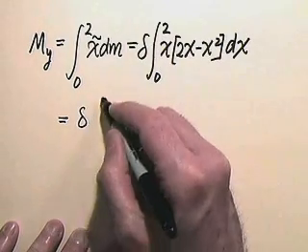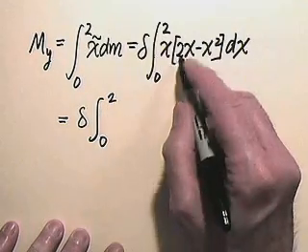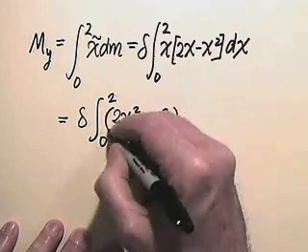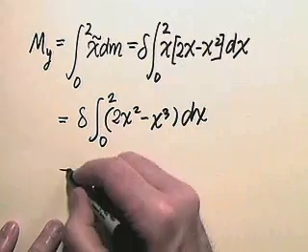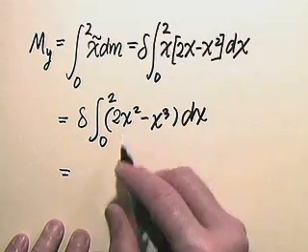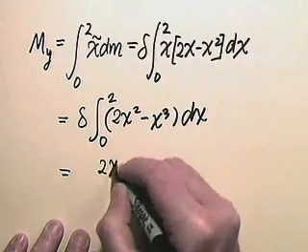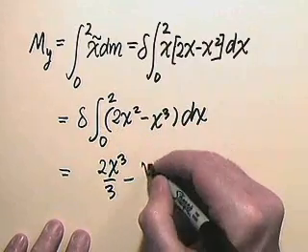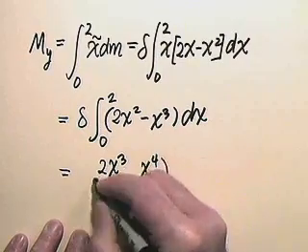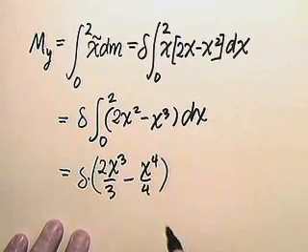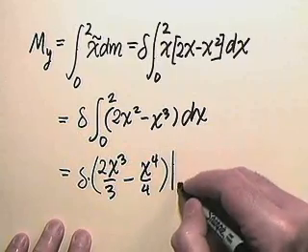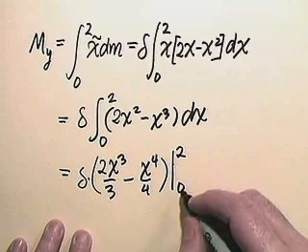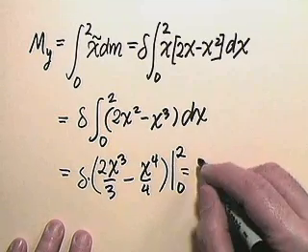We have integral from 0 to 2, 2x squared minus x cubed dx. So the antiderivative of 2x squared is 2x cubed over 3 minus antiderivative of x cubed is x to the 4th over 4. This is all multiplied by the constant density delta, and that's to be evaluated between limits 0 and 2. Well, of course, putting in 0 gives us nothing, so we just plug in the 2.